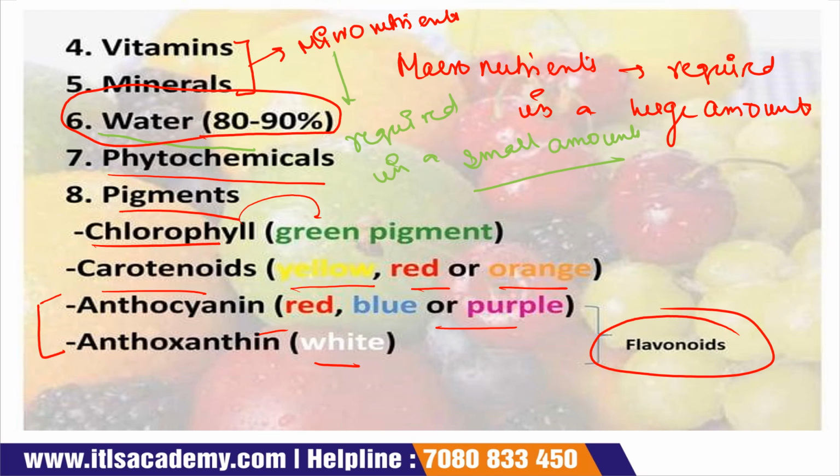So this is the composition of fruits and vegetables. That means fruits and vegetables contain carbohydrates, fats, proteins, vitamins, minerals, along with water, phytochemicals, and pigments, and in pigments, chlorophyll, carotenoids, anthocyanin, and anthoxanthin are present.